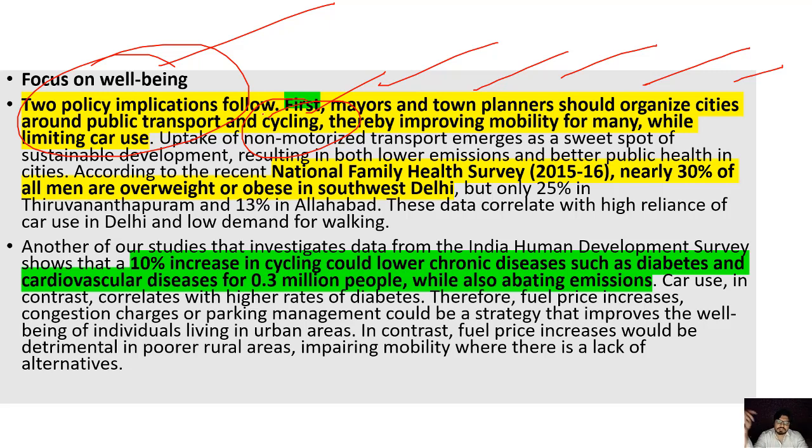You will not see people walking during daytime or nighttime. They walk only during the morning walks. Otherwise it's a status symbol; they do not walk on the roads. So just see our psychology: we do not use cycles, and we do not want to walk on our feet. What does it tell about us? That we are against our own existence, and we are following a foolish way where status is much more important to us than our health, and that is clearly visible.